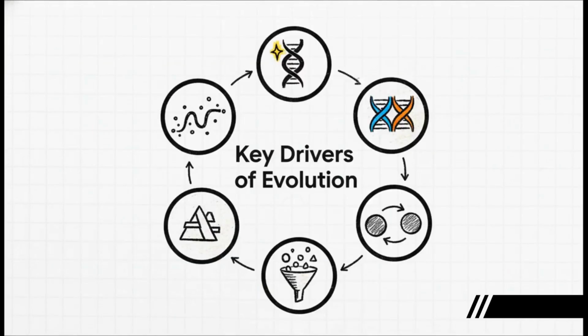So this modern theory gives us a whole bunch of drivers for evolution. You've got mutation, which creates totally new gene variations. You've got recombination, which shuffles existing genes around. Then you have things like genetic drift. That's just random chance, especially in small populations. And gene flow, which is genes moving between populations. And of course, overseeing it all, acting on all this variety is the big one, natural selection.